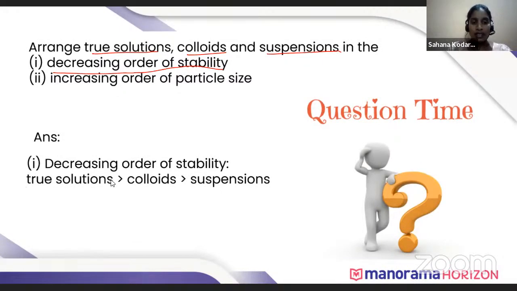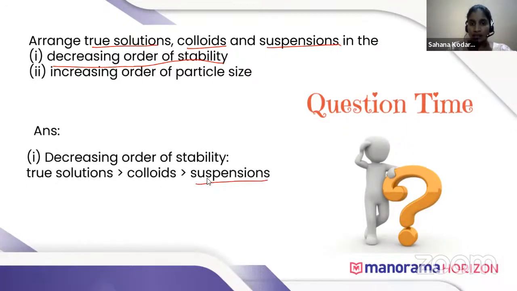So the decreasing order of stability: suspension is unstable, true solution is highly stable and colloid is also stable. So the decreasing order of stability is this.